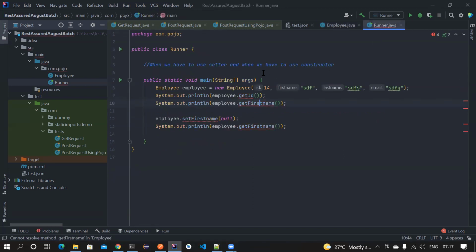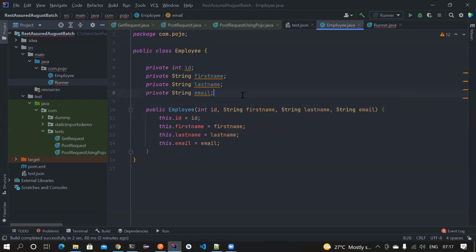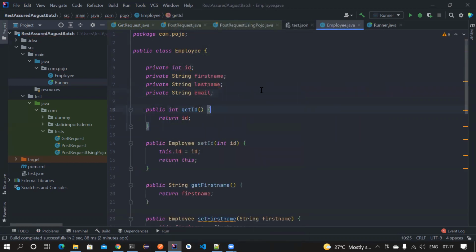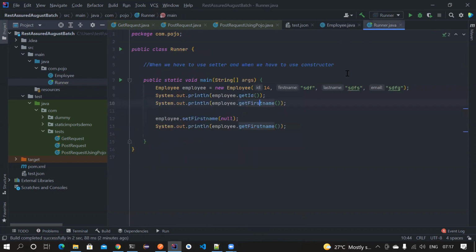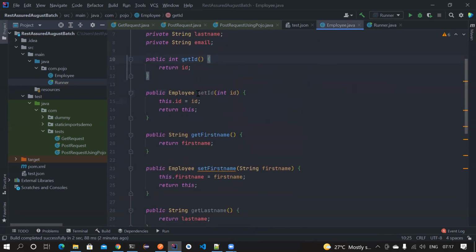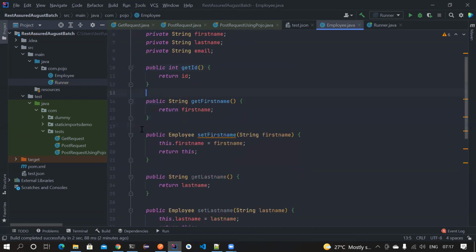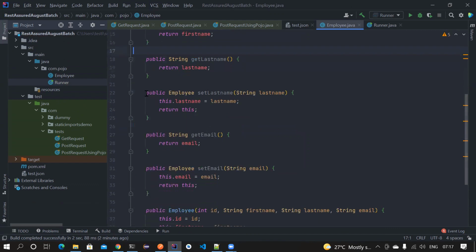Okay, again, another interesting topic. Let me create public getters and setters. Now we all know how to create it. So Control A and then set. Okay, now I have created it. Now when do we have to use a setter method and when do we have to use a constructor? Anyone know about it? Any ideas? Let me remove all the setter methods.